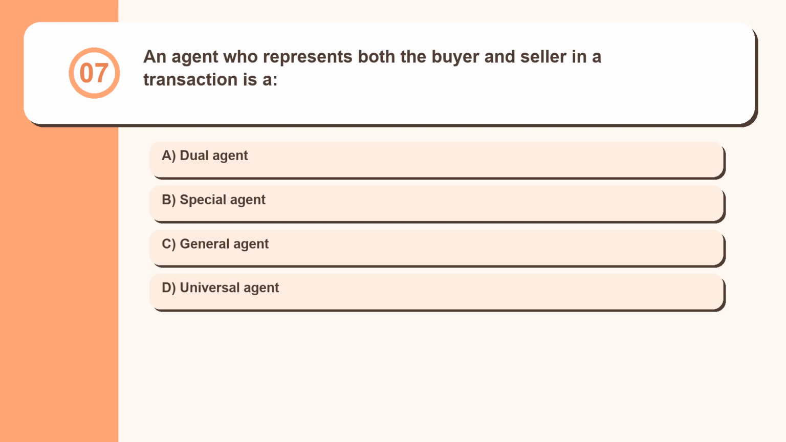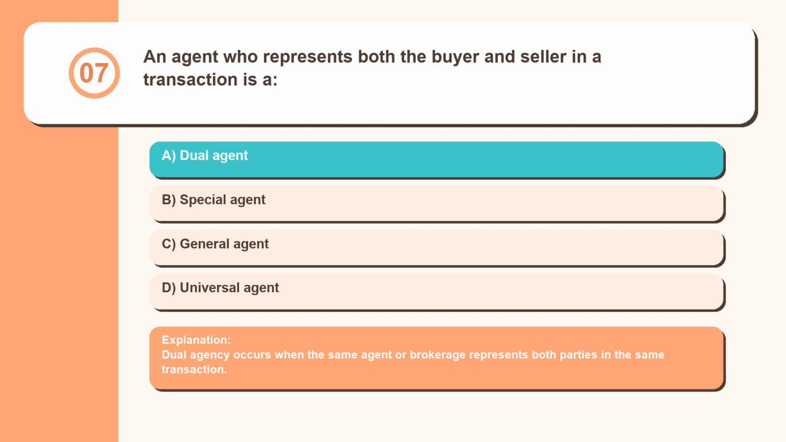Question 7. An agent who represents both the buyer and seller in a transaction is a dual agent, special agent, general agent, universal agent. Dual agency occurs when the same agent or brokerage represents both parties in the same transaction.